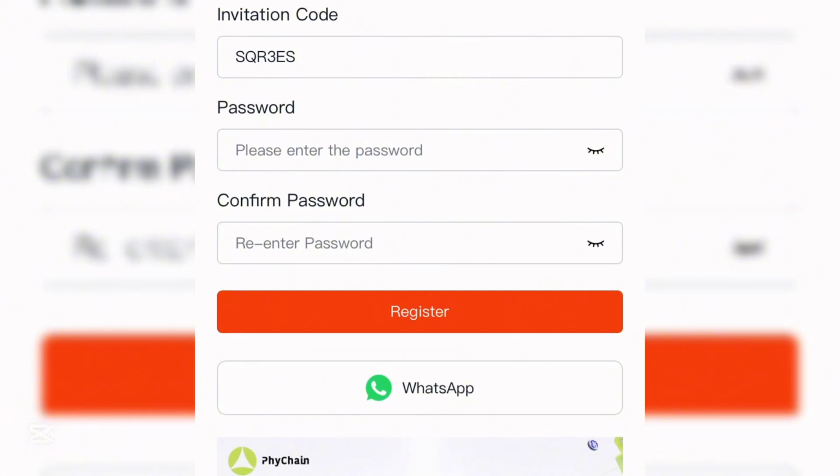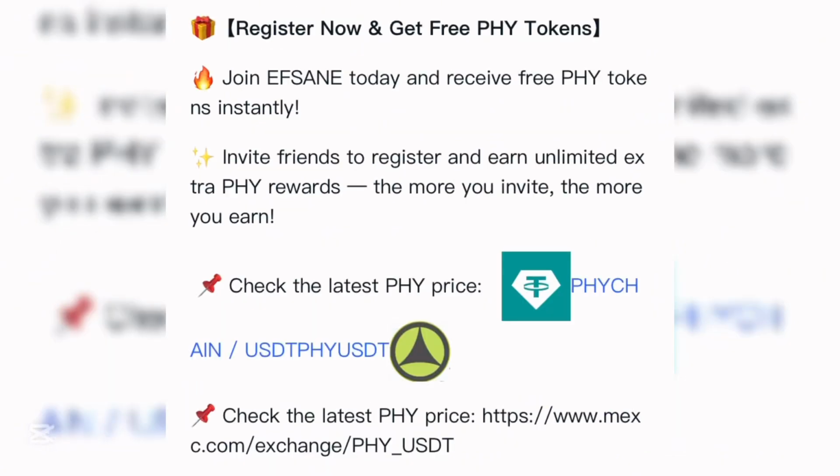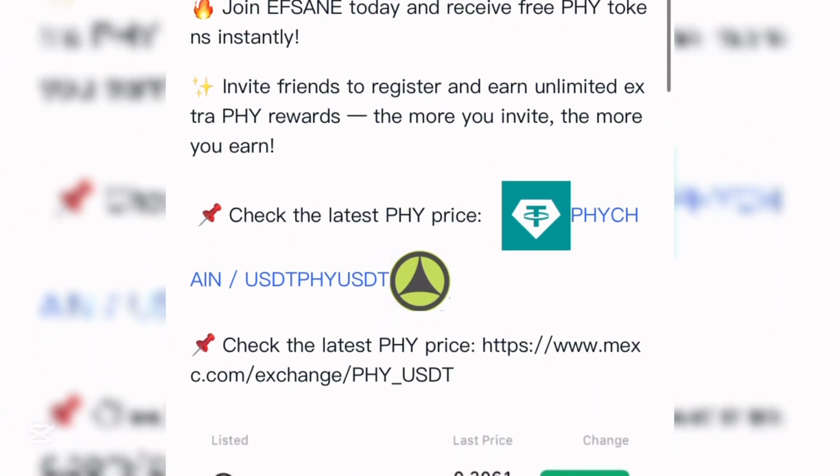Then come down here to click on register. Then automatically your account will be created right on this platform. So guys, this is very important. On this platform you get paid in gems. Now it says register now and get free Pi tokens. When you join this platform, you get free Pi tokens instantly.